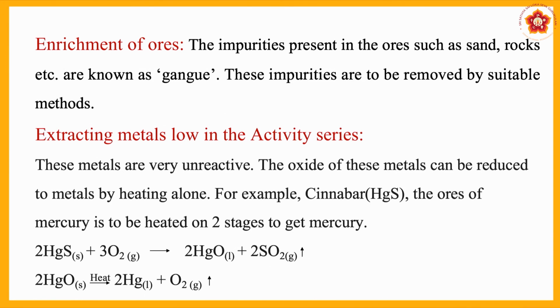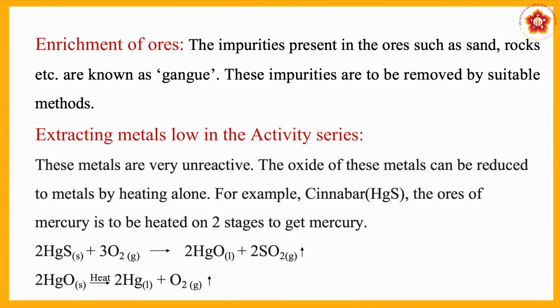When you balance the equation, it becomes 2HgS plus 3O2 gives 2HgO plus 2SO2, and SO2 is released outside, and that is how mercuric sulphide is converted into mercuric oxide. So, HgS is converted into HgO.